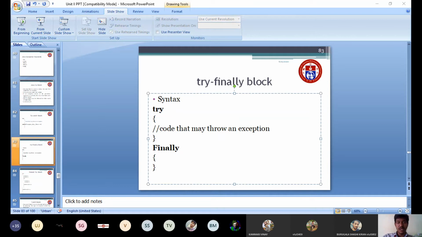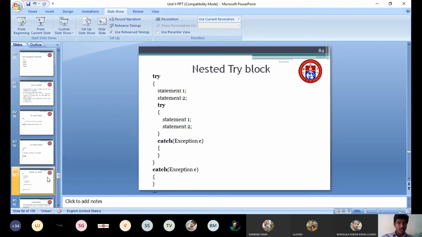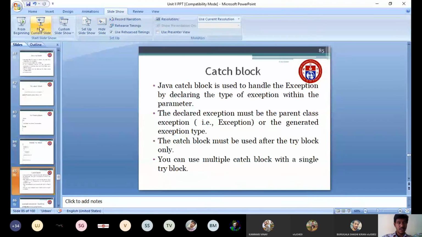So this is your try block, and we have the finally block. Previously I put a catch block, and here I have included the finally block. Either you can include the catch block or the finally block. I will explain the difference between the catch block and the finally block in the examples.